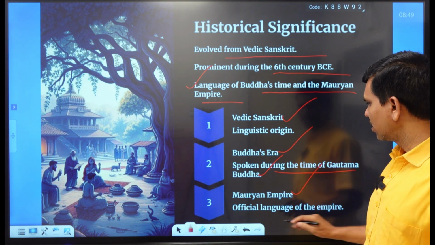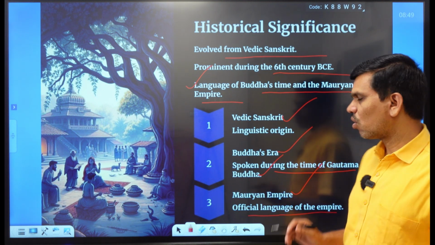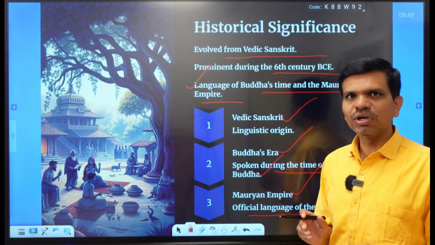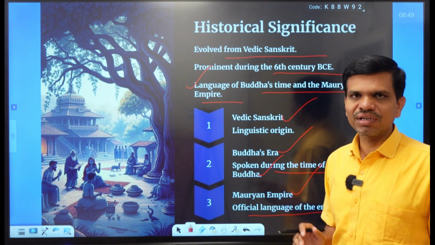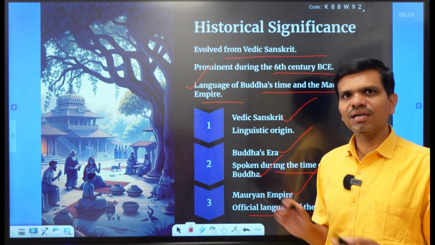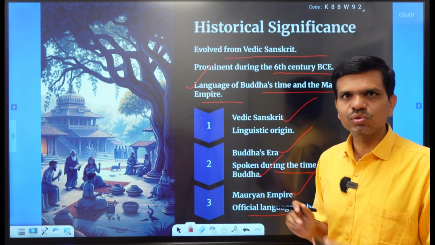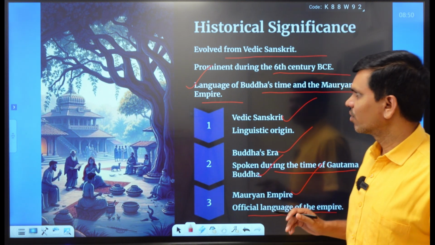And in the Mauryan Empire, we find that it is the official language. Many orders and communications in the Mauryan Empire were in Magadhi. The same is the case with the Ashokan Empire. Ashoka also used Magadhi as his language.